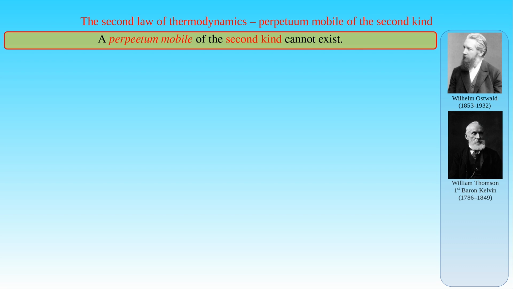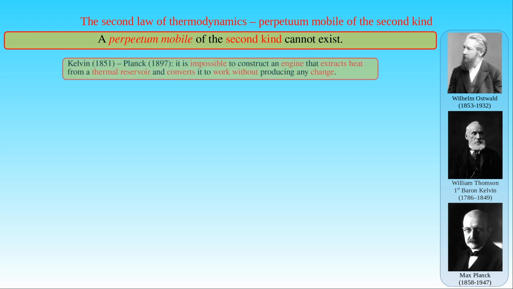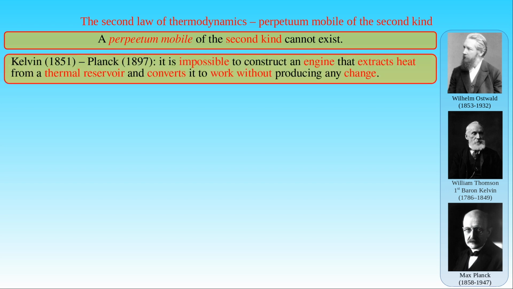1851, which was reformulated by Max Planck in 1897. The Kelvin-Planck statement is the following. It is impossible to construct an engine that extracts heat from a heat reservoir and converts it into work without producing any change. Here the key phrase is without producing any change.